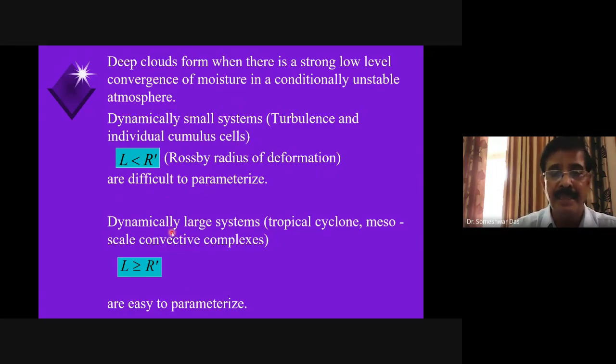Whereas the dynamically large systems, whose horizontal length scale is greater than or equal to the Rossby radius of deformation, are easy to parameterize, like MCS, large scale convective complexes, or the tropical cyclones, and the small scale convective systems, etc. So they are easy to parameterize. Now, among these types of systems, there are many types of schemes which have been proposed and tested by many researchers, authors, right?